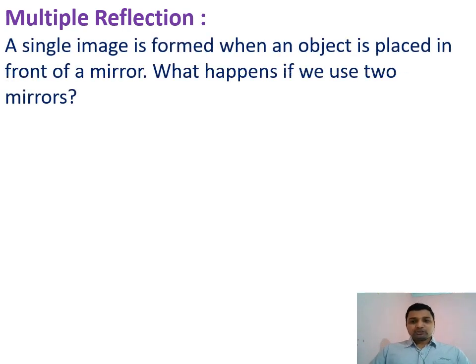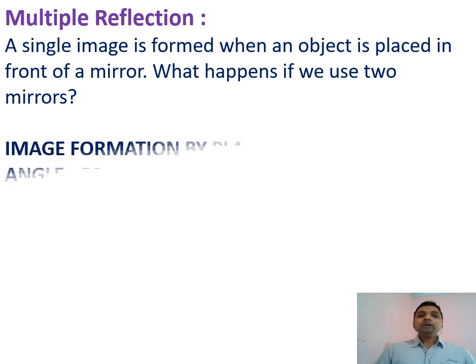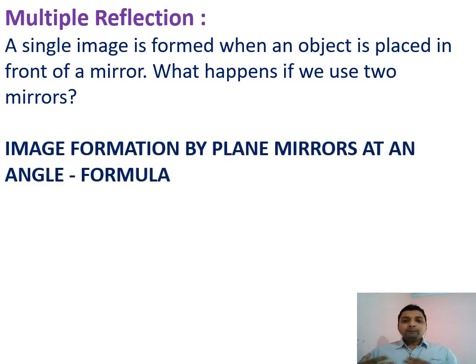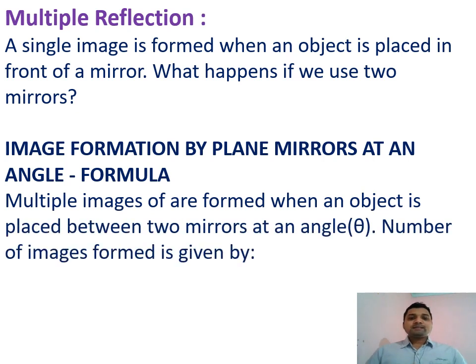In multiple reflection, when a single image is formed of an object placed in front of a mirror, there is one object and one image. But what will happen if we use two or more mirrors? Here we will discuss taking two mirrors. How many images will form depends upon the angle between them, and the formula is 360 by theta. 360 is the total angle of a circle, and theta is the angle between the two mirrors.